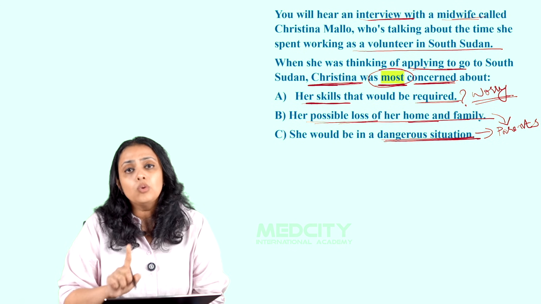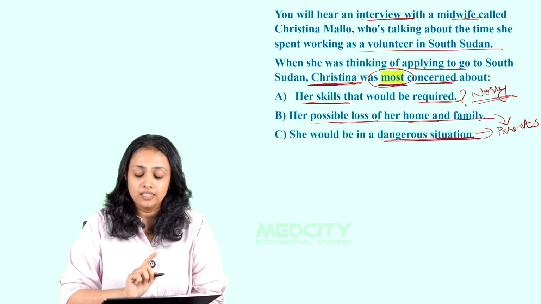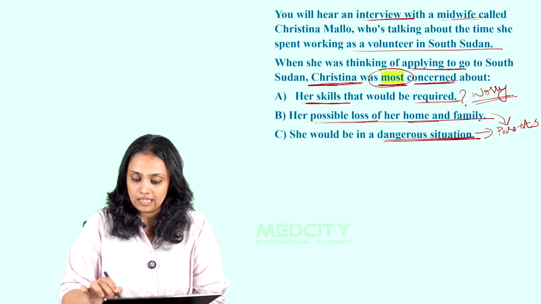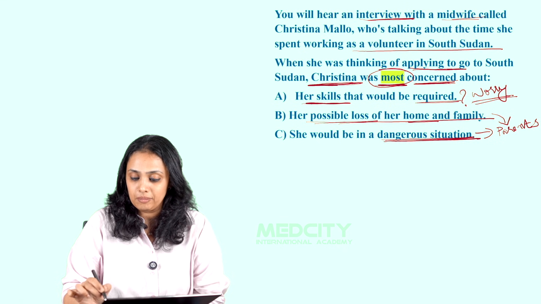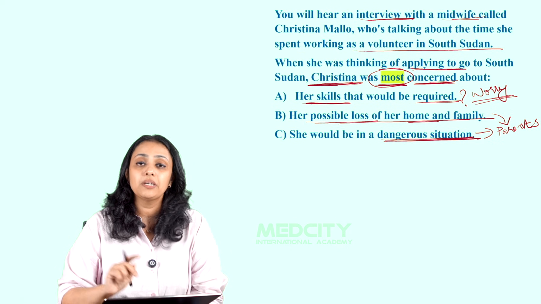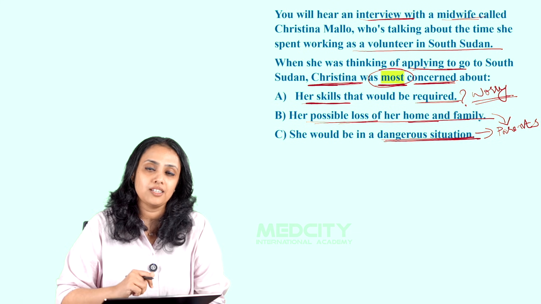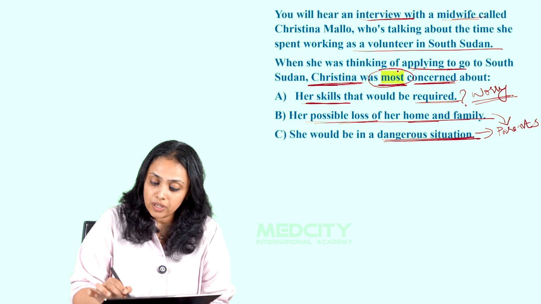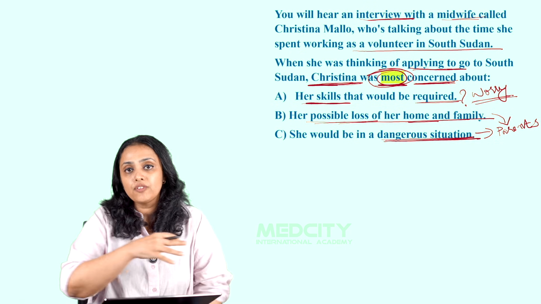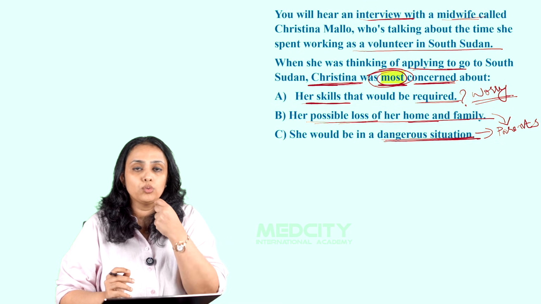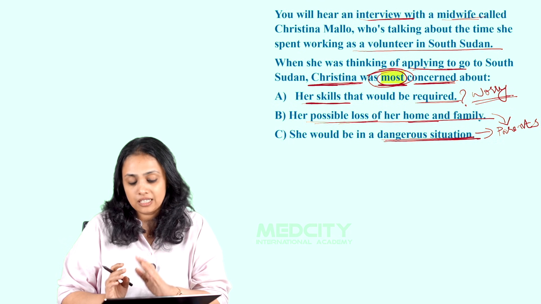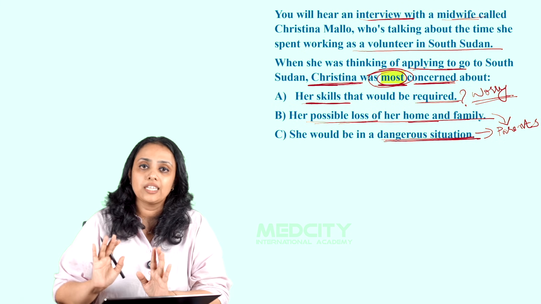Now, that is the only concern that Christina had. And you can hear the mention of the other two options, like possible loss of a home and family, mentioned as homesickness, and also the dangerous situation. But these two concerns are raised by her parents. For that reason, we don't need the "most" keyword to find the answer, because it's not a group of concerns where you have to pick the most significant one. Here, the healthcare professional, Christina, has only one concern, and so that itself is the answer.